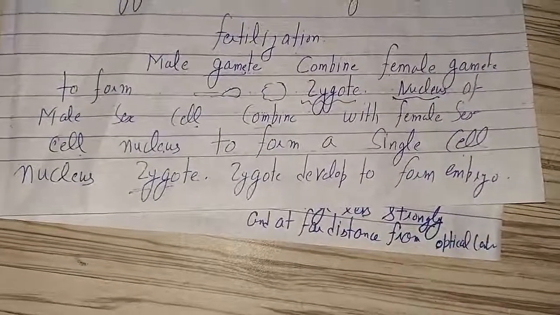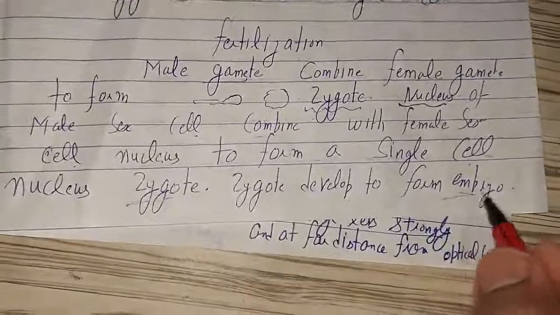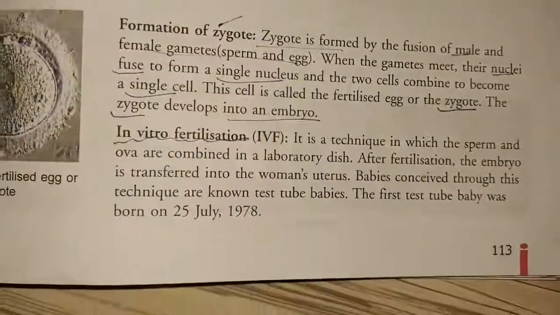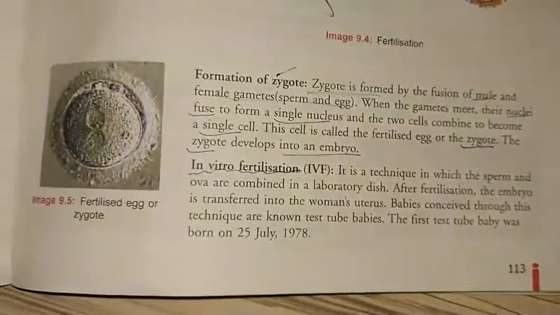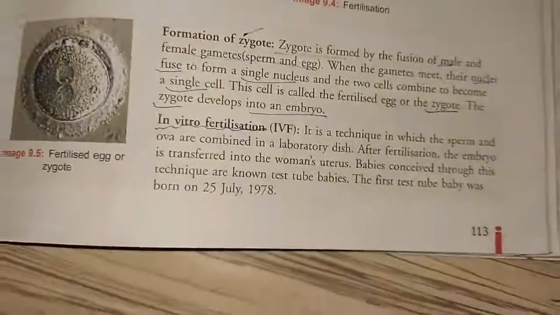The embryo is formed when the zygote develops. There is a term, in vitro fertilization, or IVF. This is very important. Now there are many couples who are not getting a baby after their marriage. So what do they do?